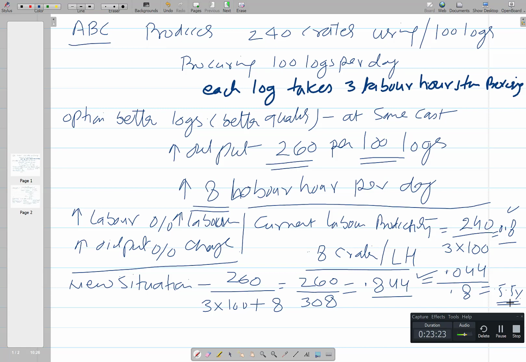Now what we increased, basically we gave more labor hours. So the percentage increase in the labor input was simply 8 extra labor hours divided by the same earlier 300 labor hours. So the percentage change in the labor input was like say 2.66%. So still it is better, we are increasing the labor input by 2.66%. On the other hand, the increase in productivity being observed is 5.5%.